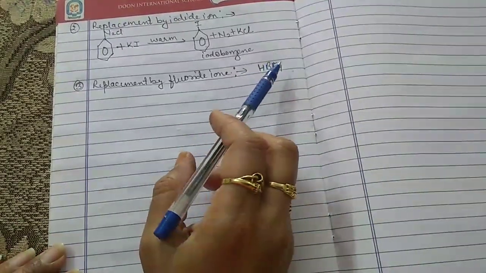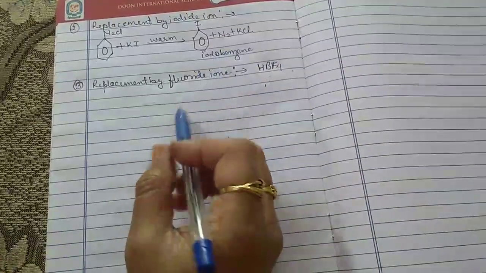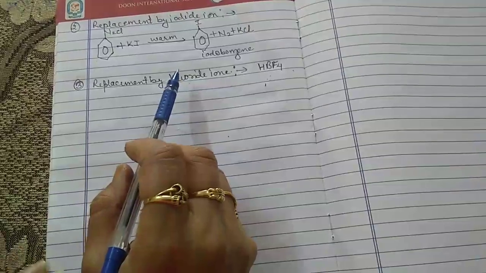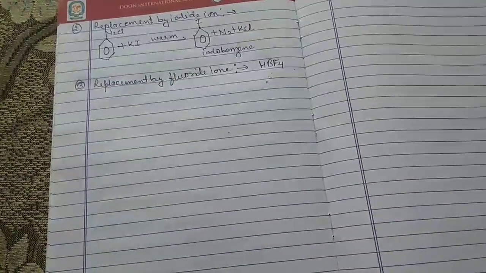Aryl fluoride means the fluorine is attached to the benzene ring, and that is known as the replacement by the fluoride ion.